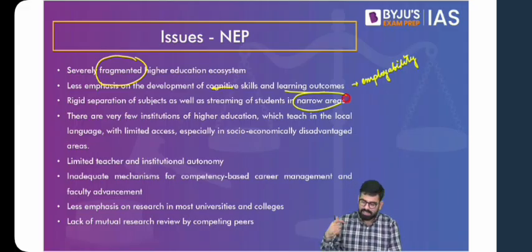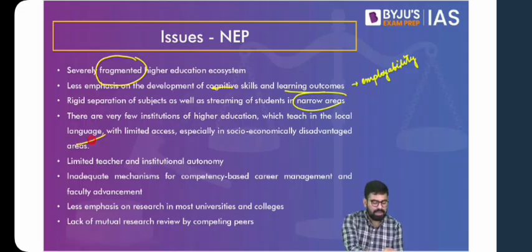Think about the disadvantages of a student coming from a very poor socioeconomic background, because the chances are that they would not be well versed in English. They would not be very comfortable with that language. So till a certain standard, you have studied in one language, and then all of a sudden in your college, the medium of instruction changes, which will also lead to poor learning outcomes. So we'll try to address this problem of language as well.